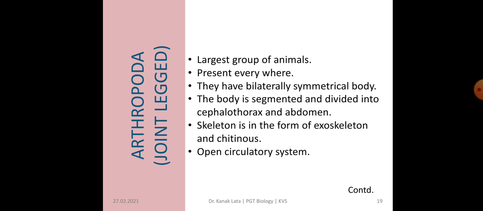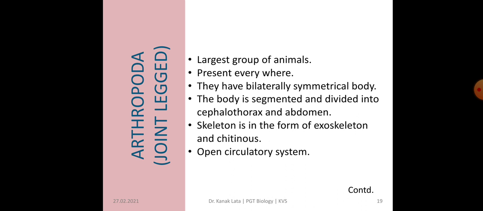Next is the Arthropoda. Arthropoda is the largest group of animals and they are present everywhere. They also have a bilaterally symmetrical body. Again, I am telling you that the body can be divided into identical left and right halves in bilateral symmetry.